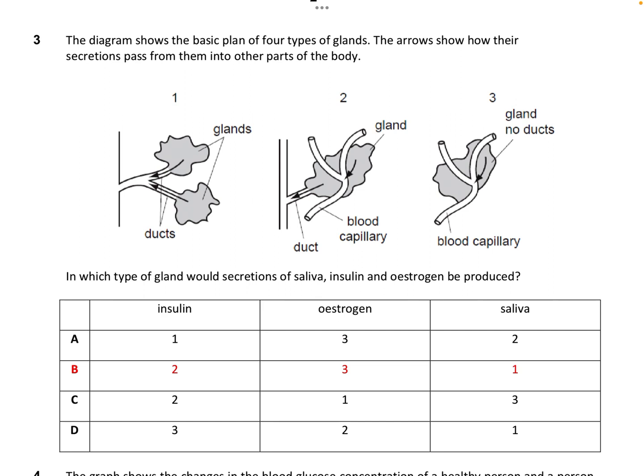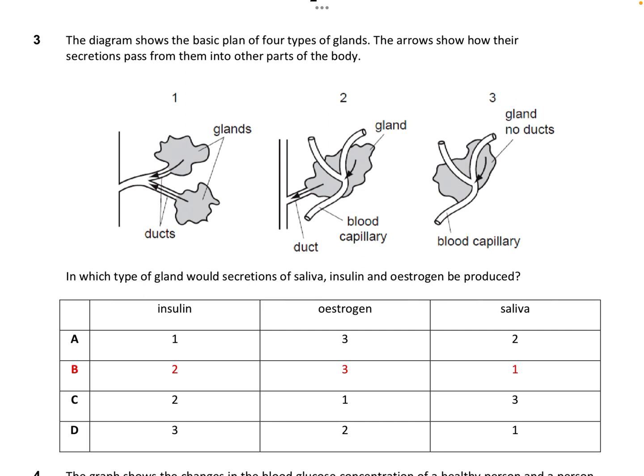Insulin. Insulin is secreted by the alpha? Okay, good, by the beta cells of the organ pancreas. Estrogen is secreted by Shafika? Ovaries. Saliva is secreted by Wenxin?